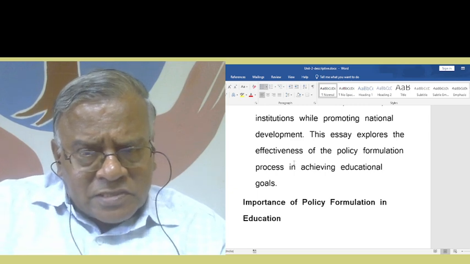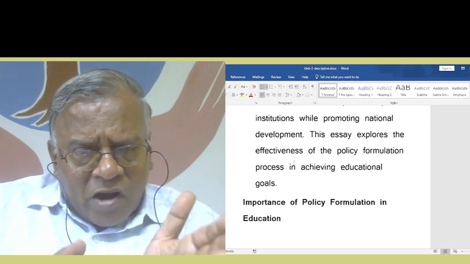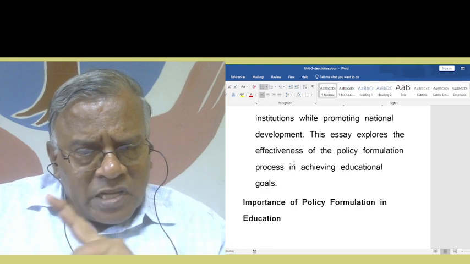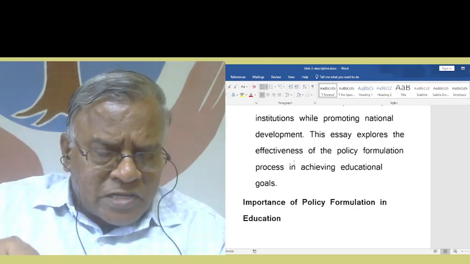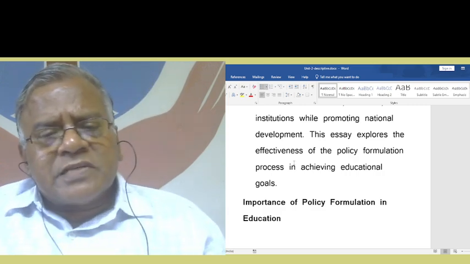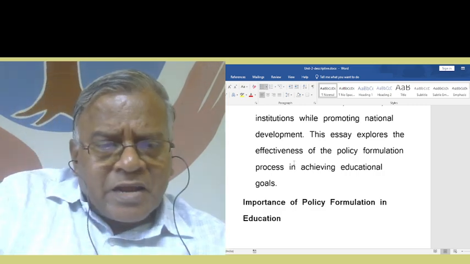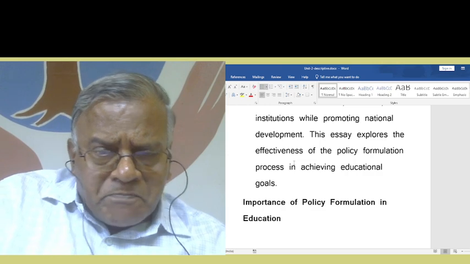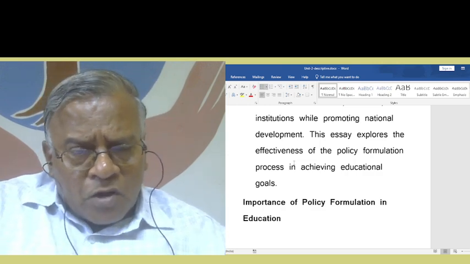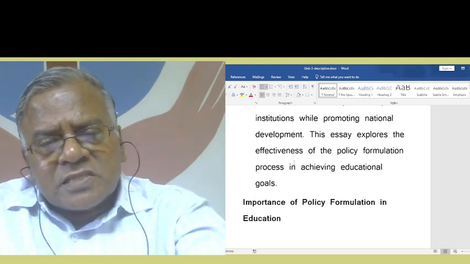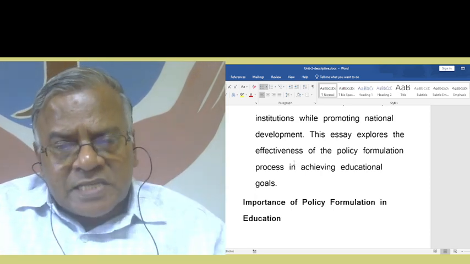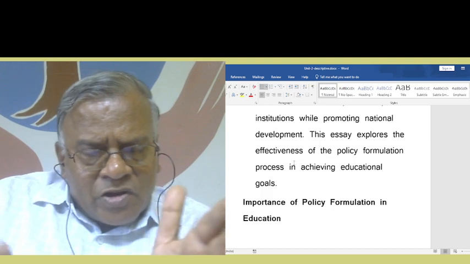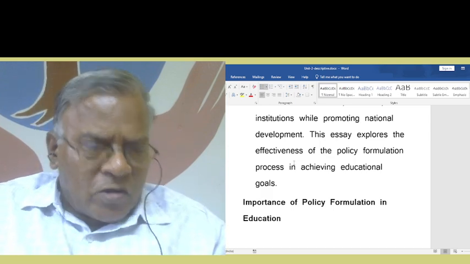So just see that this descriptive answer talks about the effectiveness of the policy formulation process in achieving educational goals. In other words, what is the link between, or what is the impact of formulation of policy on the educational goals which we have envisaged in India. So that way you have to arrange your answer.